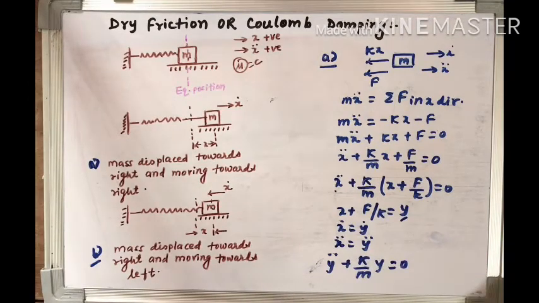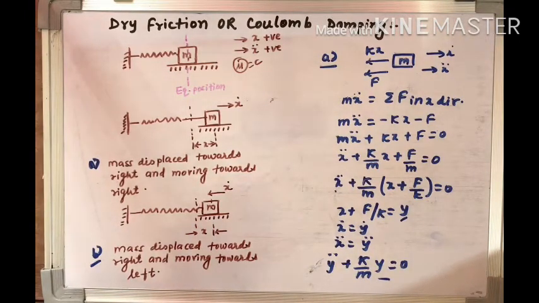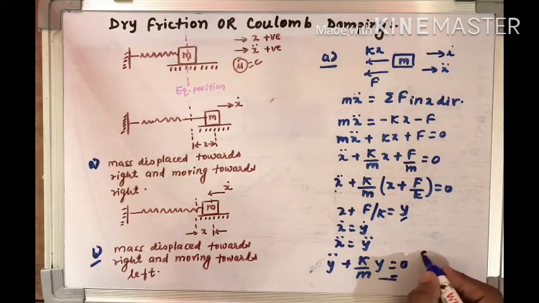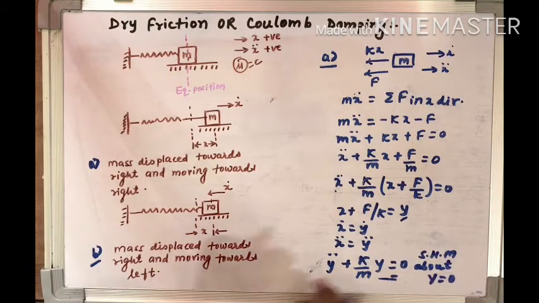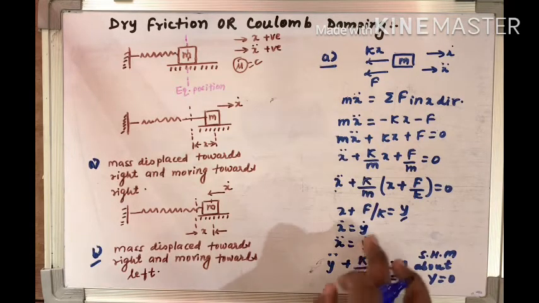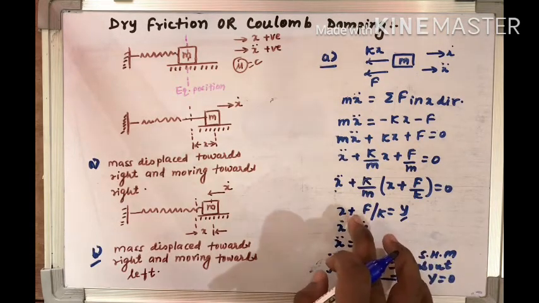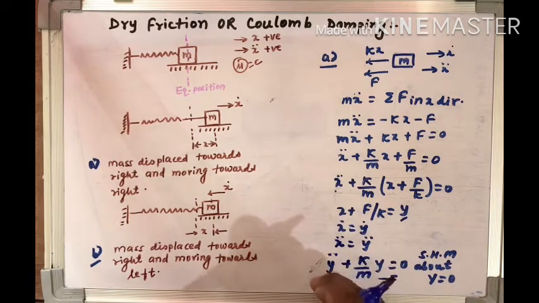So from here you can see that it is an equation of simple harmonic motion, which we have derived in the first unit. By this equation we can say that it is a simple harmonic motion, SHM, about y equal to 0. It is not the simple harmonic motion about x. So it is very important to note here.